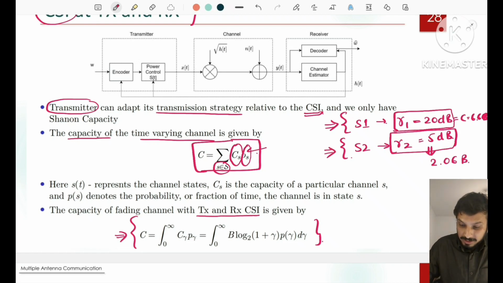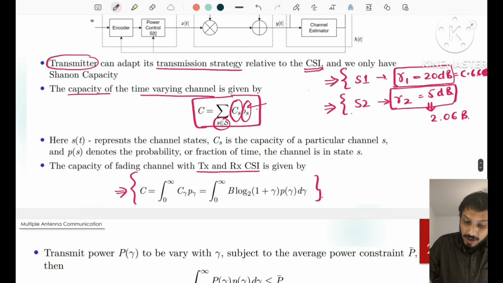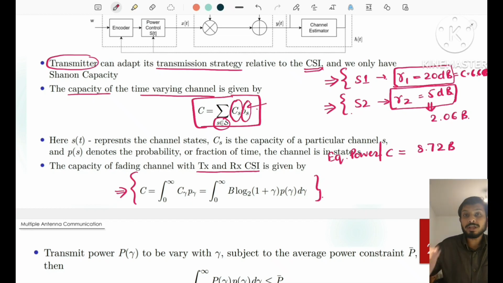So there are multiple things that we can do. We can allocate equal power to both the channels, and when we allocate equal power to both the channels, we can get a capacity of around 8.72 B. The other possibility could be if we only allocate all the power to the channel that has the best state.